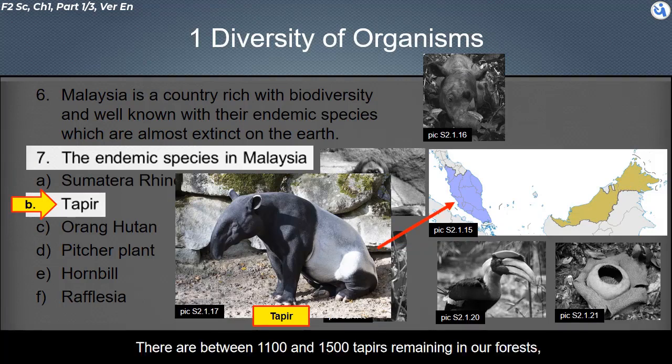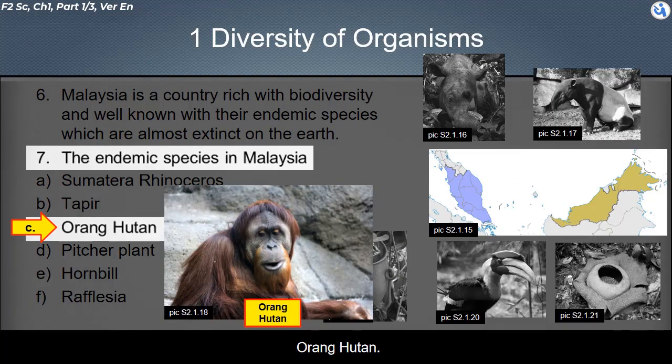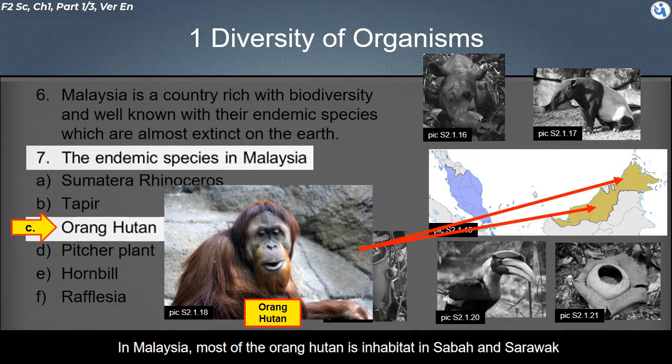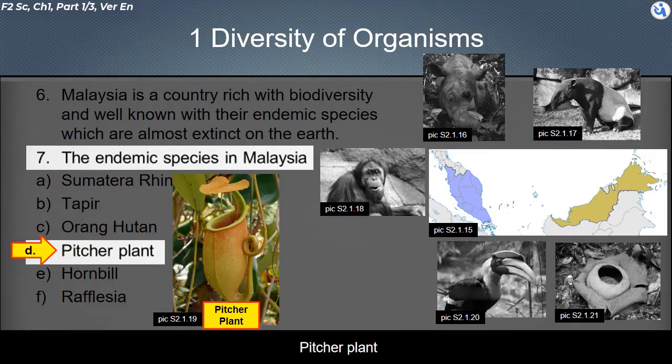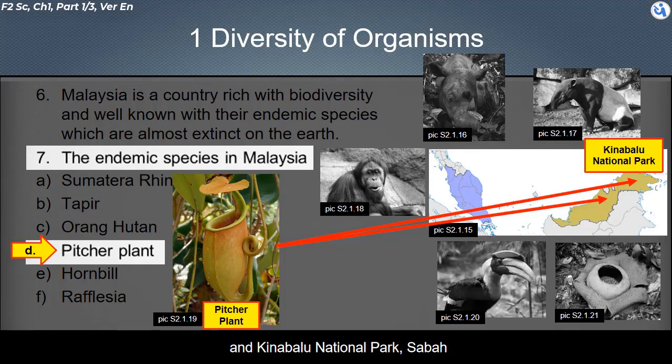Tapir. There are between 1,100 and 1,500 tapirs remaining in our forests and spread throughout peninsular Malaysia. Orangutan. In Malaysia, most of the orangutans inhabit Sabah and Sarawak. Pitcher plant. You can find most of the pitcher plant species in Gunung Mulu National Park, Sarawak, and Kinabalu National Park, Sabah.